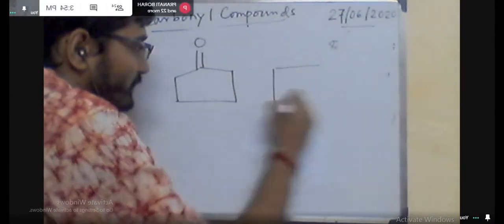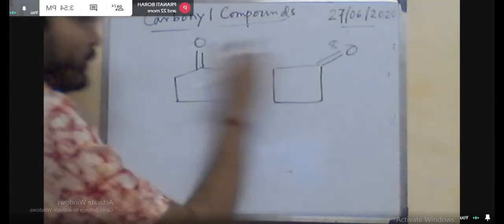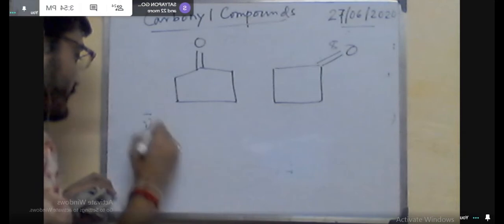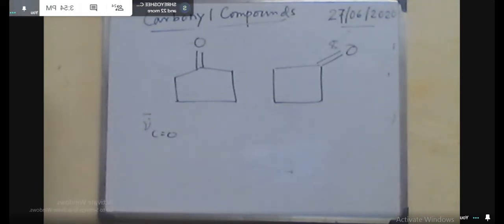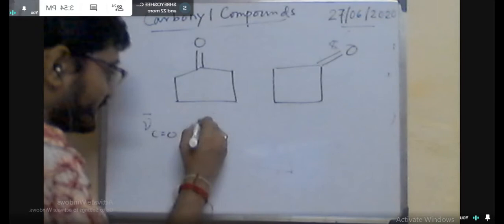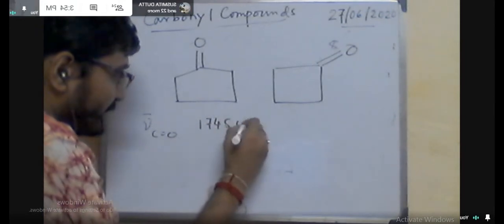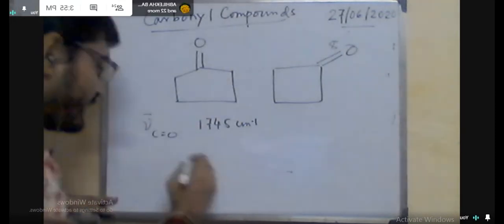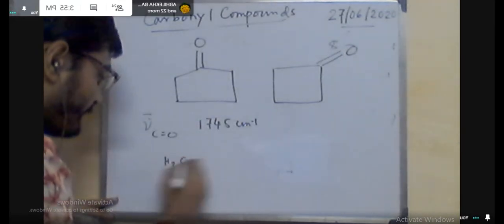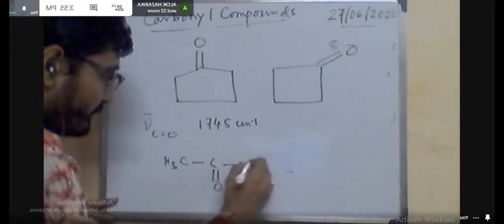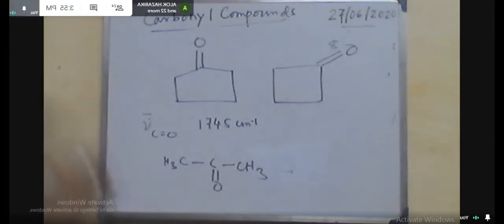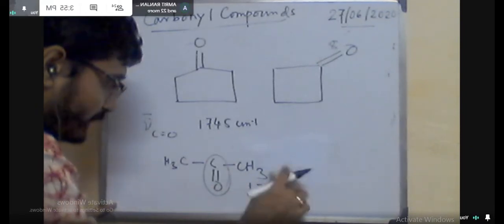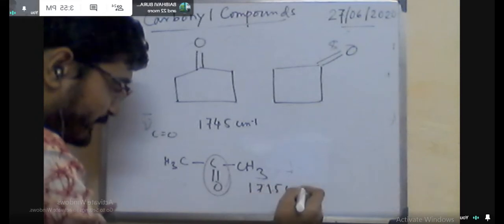But when it is converted to the ring system, you know the reason, it will be increased. So from this system to this system, the stretching frequency of the C double bond will be increased, because P character will be increased here and S character will be increased here. Now in this case, the sp character will be more generated here. So that means the stretching frequency, to some extent a C triple bond O type of character will be generated here due to this steeper ring.